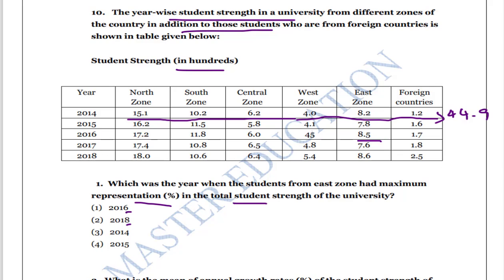So we have to identify 8.2 divided by 44.9 into 100. So this is the first, 2014.